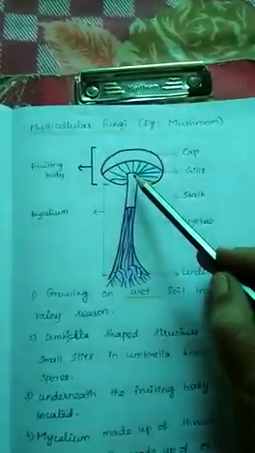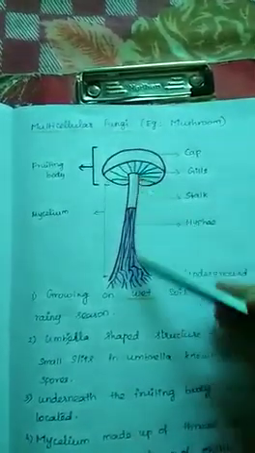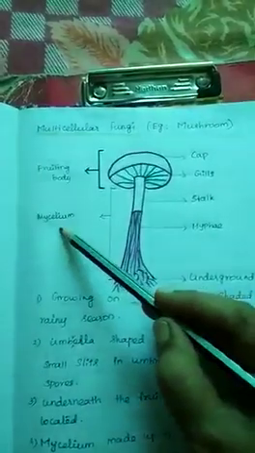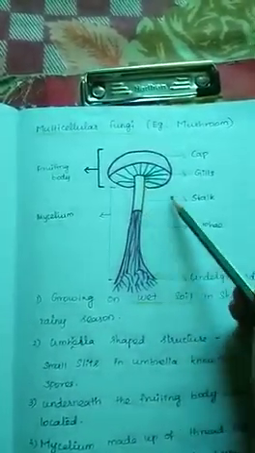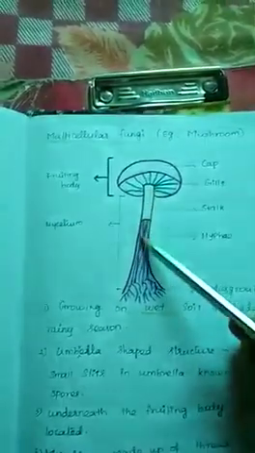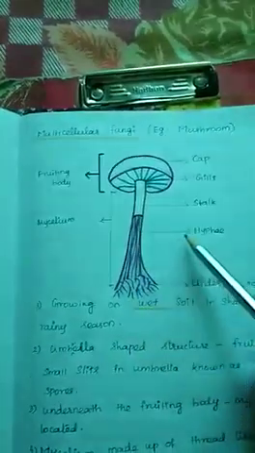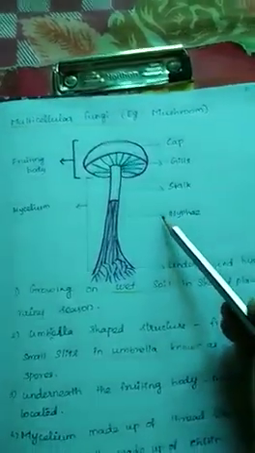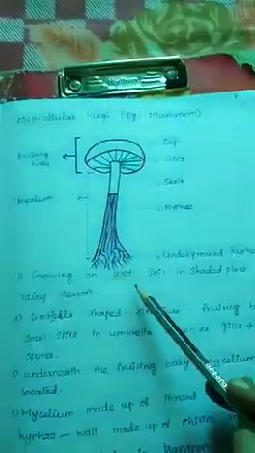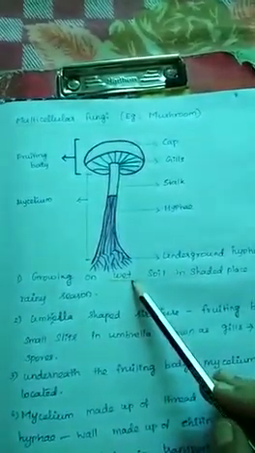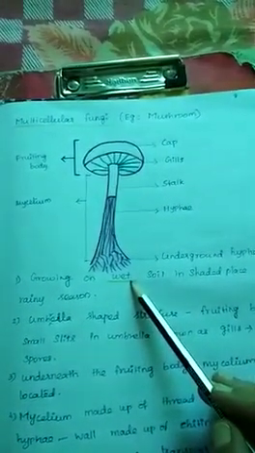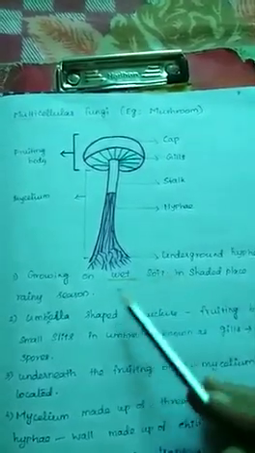Underneath the umbrella-like structure, from here to the end, is called the mycelium. This mycelium contains a stalk. Then next to that, it is made up of a thread-like structure called hyphae. It grows on wet soil, in shaded places in the rainy season.